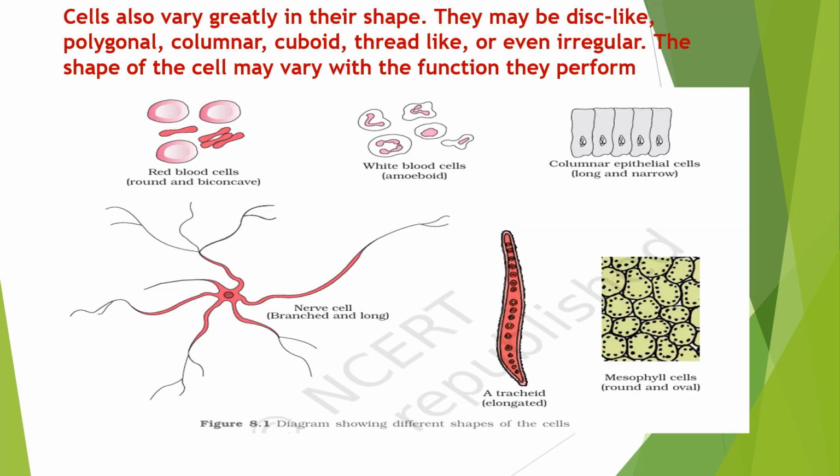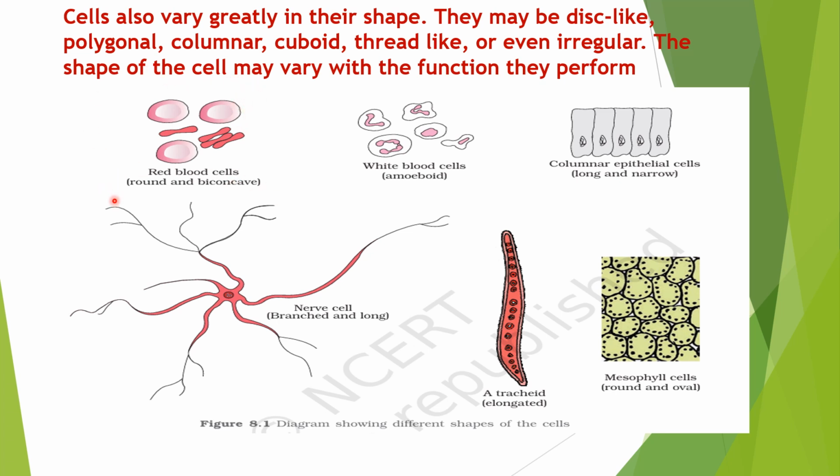And in the next slide, they are explaining the different shapes of cells. They may be disc-like, polygonal, columnar, cuboidal, thread-like, or even irregular in some cases. Actually, the shape of a cell is associated with the function it performs. For example, RBCs are round and biconcave. They adopt this shape because they need to accommodate hemoglobin and oxygen during the transport of gases.